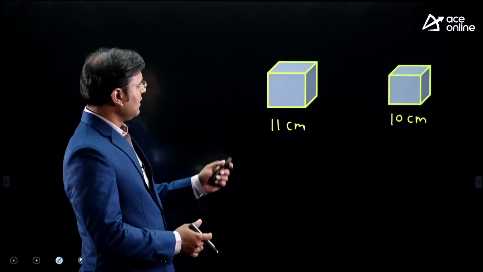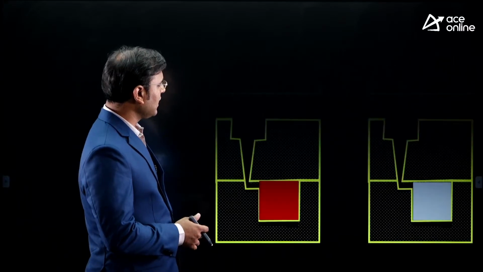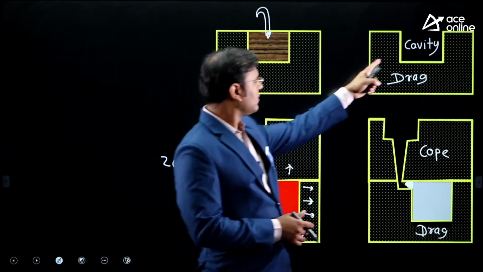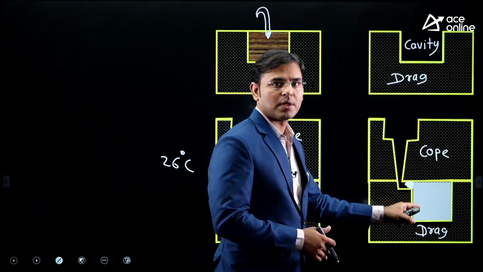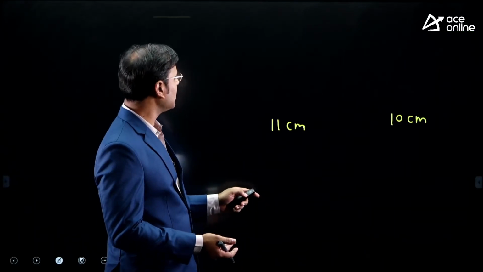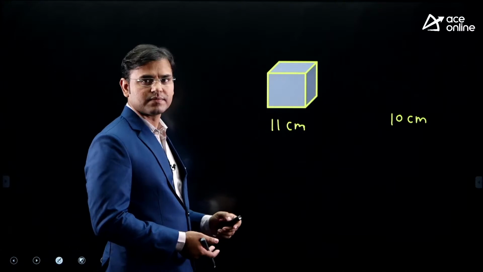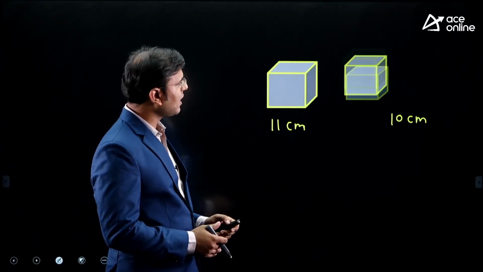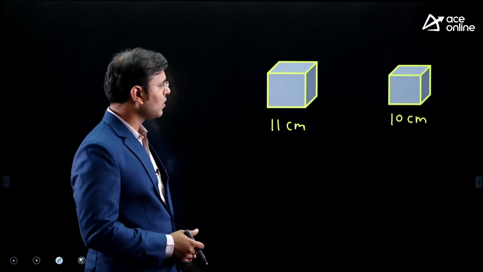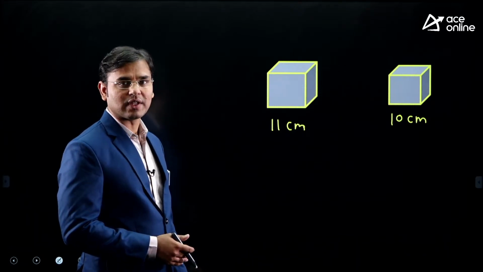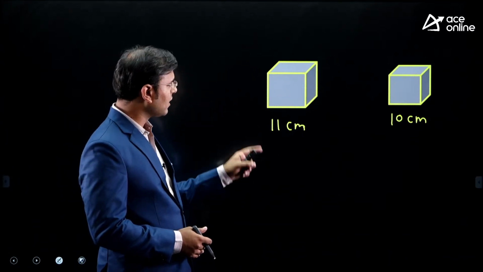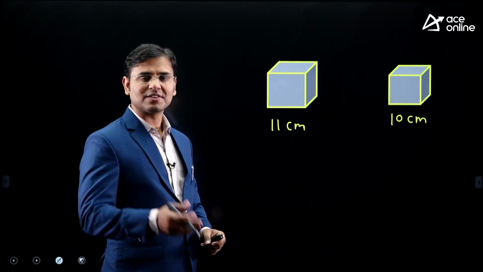Yes, now the question is, I said it here, it is 12, but why did I get a casted component of 11 centimeter size? Then I did the machining and I got the final component of 10 centimeter size. Why 12 to 11? Why 11 to 10? This is today's topic.